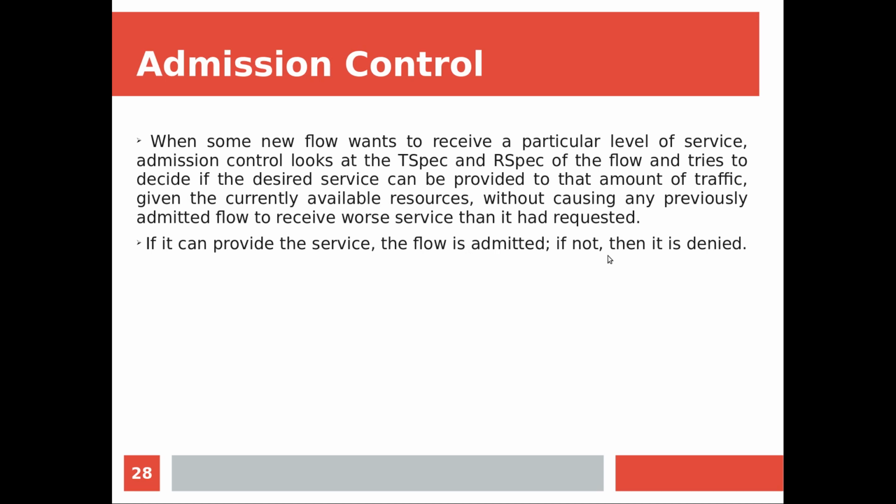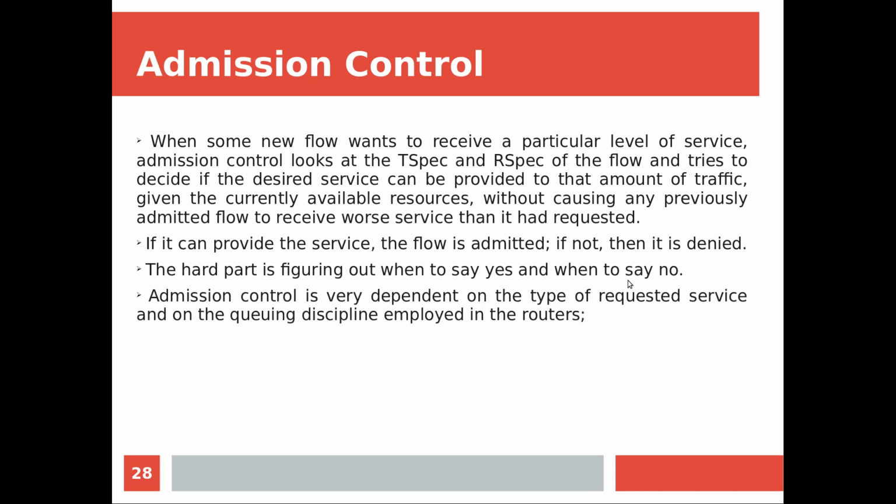If not, it is denied. So the hard part is figuring out when to say yes and when to say no. Admission control is very dependent on the type of requested service and on the queuing discipline employed on the router. So what is requested and what kind of queuing discipline is employed at the routers, accordingly the decision making is going to happen.